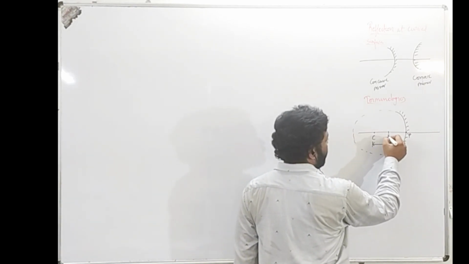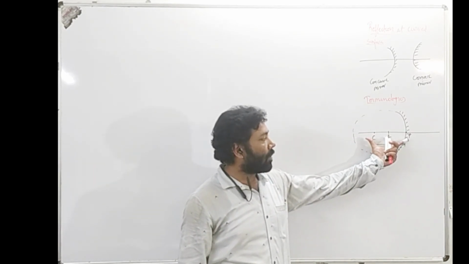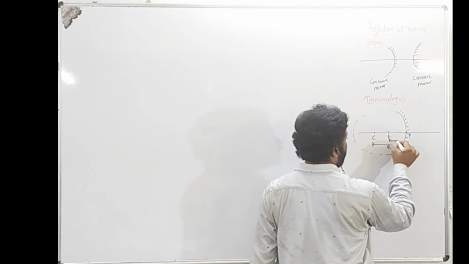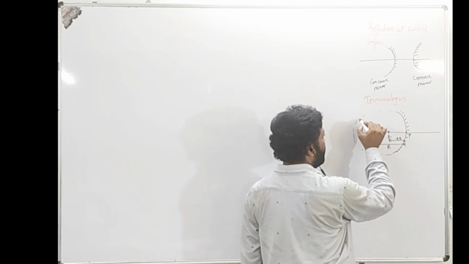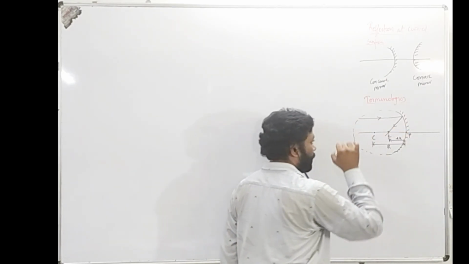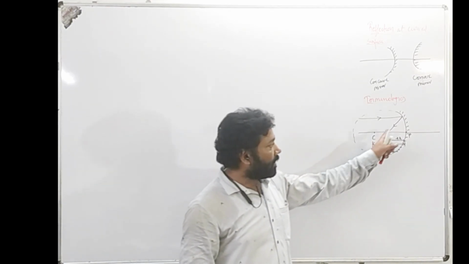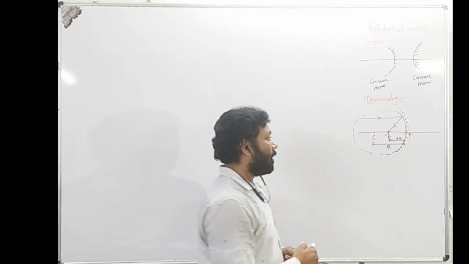Focal length: half the distance of the radius of curvature, we call it the focal length. Then we have this point, focus. Focus is a point where rays of light after reflection meet or appear to meet.